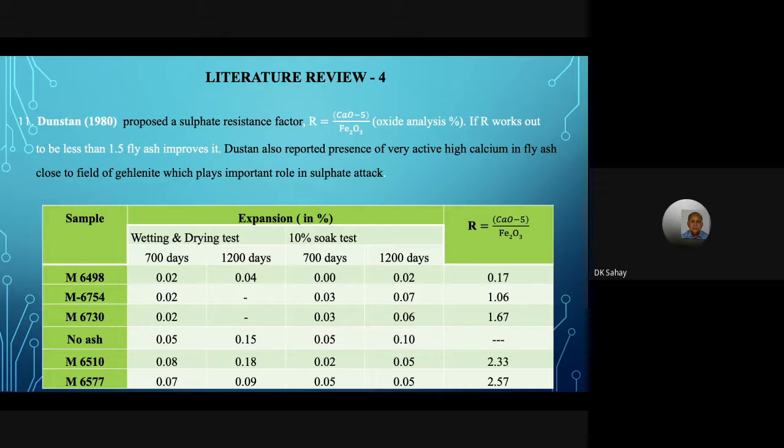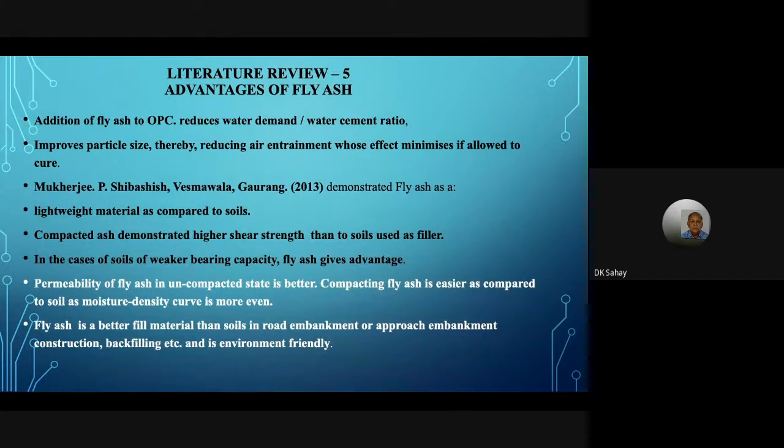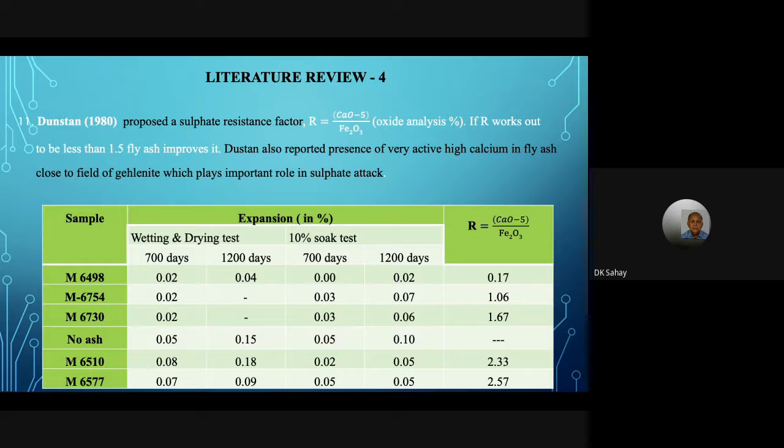For others, other than lignite-based coal, if 3 to 5% is there, let us take 5%, the worst case, then the formula says 10% minus 5% is 5%, divided by iron oxide percentage, which is usually around 2 to 3. So 5% divided by 3%, it comes to 1.7.